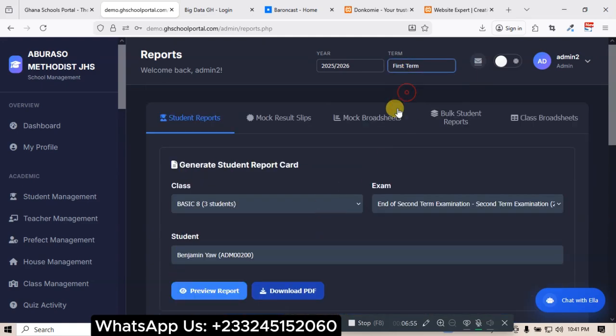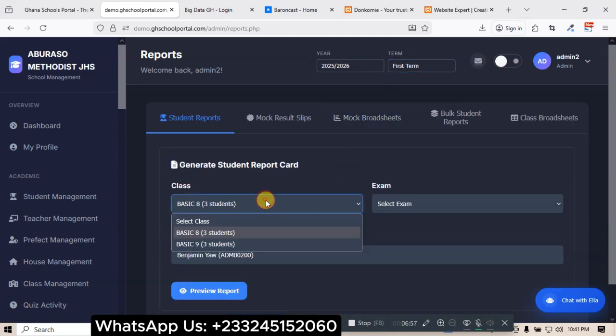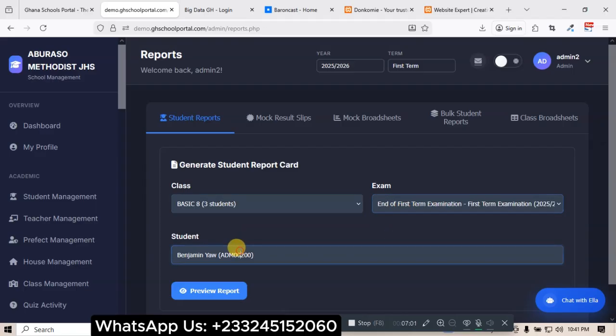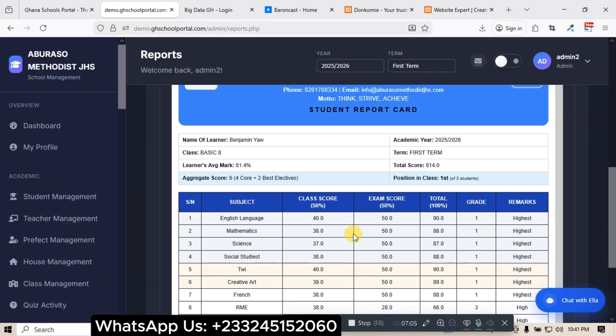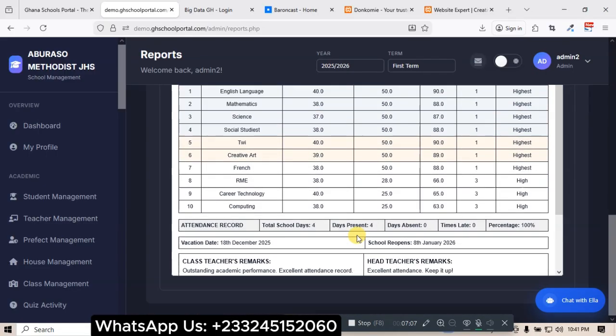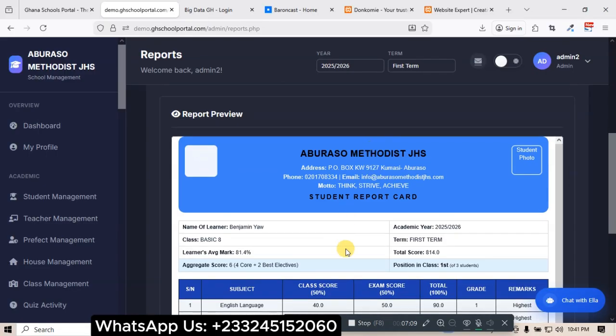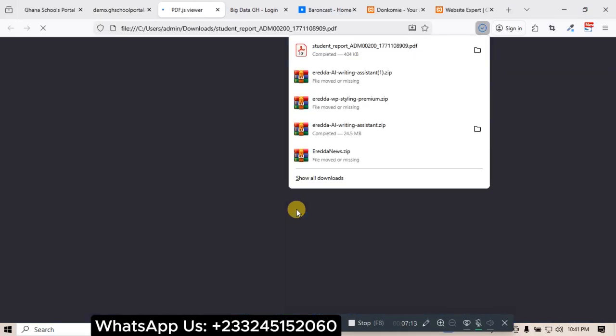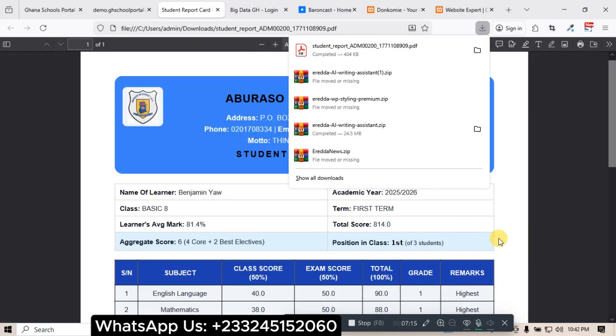Let me go to first term and see. Maybe I have a report here on the first term. Good. Yes, I think I have a report here. So let me click generate, and we have a report. I can download this one. Let me click download, so that we can see it well. And this is the report. Good.